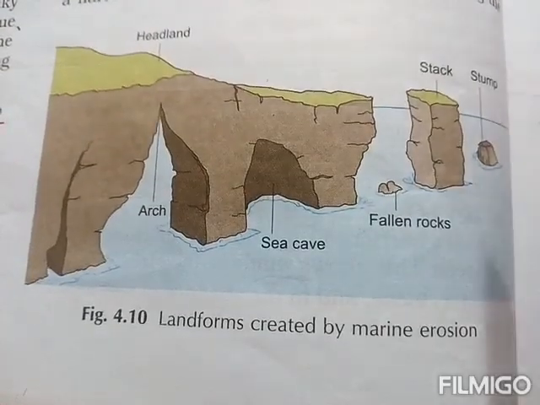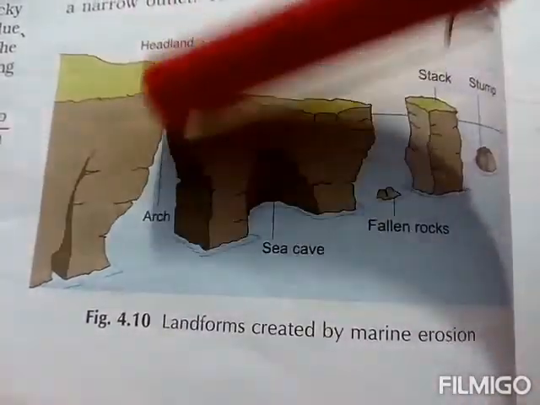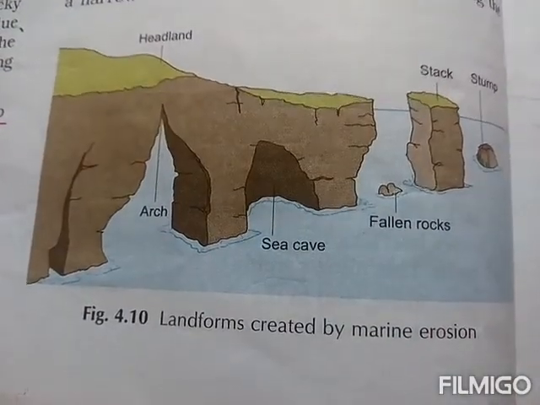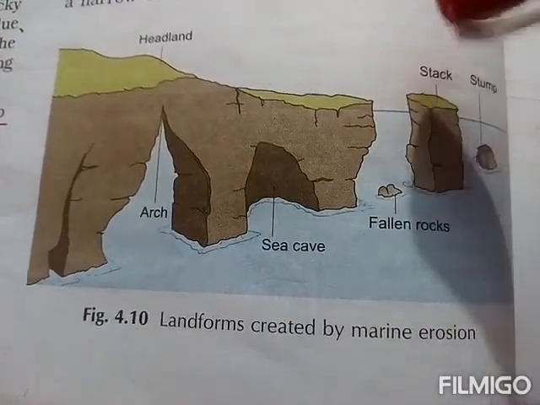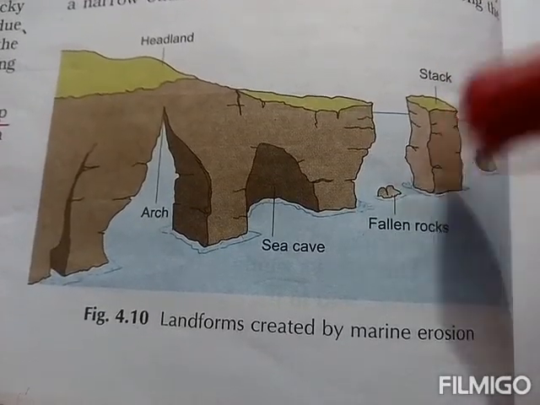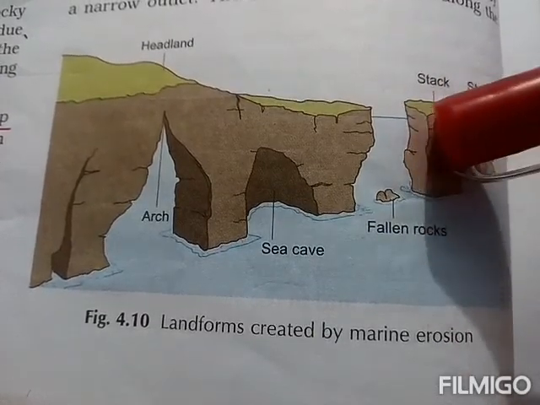And lastly, erosion breaks the roof of the headland, and only walls are left. These wall-like structures are called stacks. Okay.